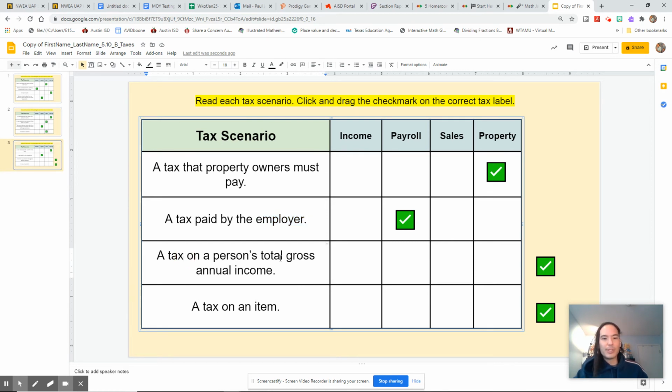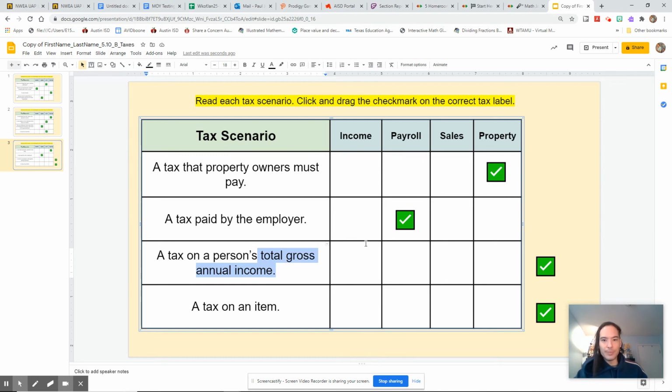A tax on a person's total gross annual income. Total gross annual income. So all the money they make in a year. Total means all. Gross means like the big income before taxes are taken out. Annual means yearly, and income means the money that you earn. So a tax on a person's yearly earnings would be another way to say that.